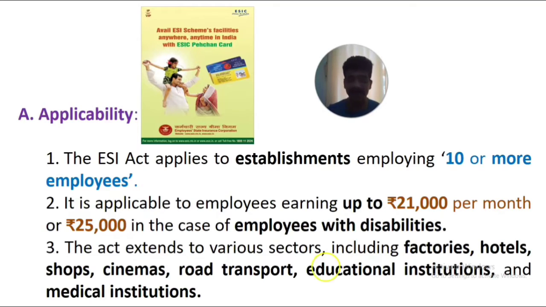An exception is if the employee has a disability. Employees with disabilities can avail the benefit even if they earn up to 25,000 per month. So the eligibility criterion is that the employee earns 21,000 rupees or less per month. If the employee is disabled, he can earn up to 25,000 and still avail the benefit of the ESI Act.